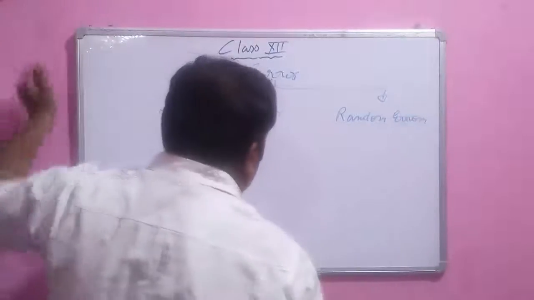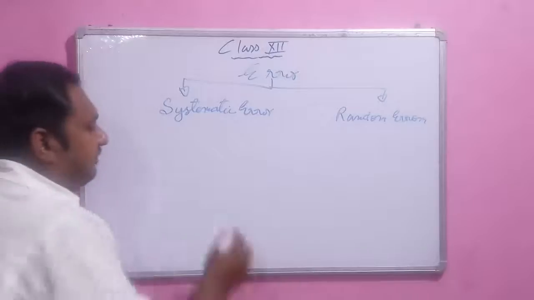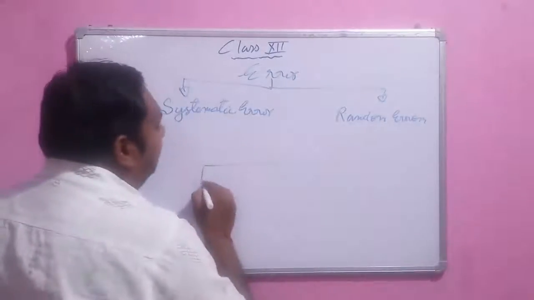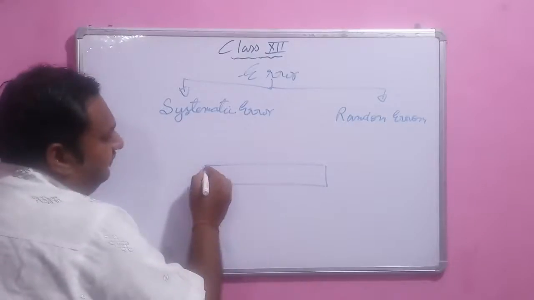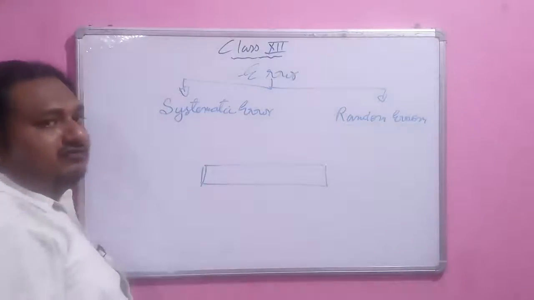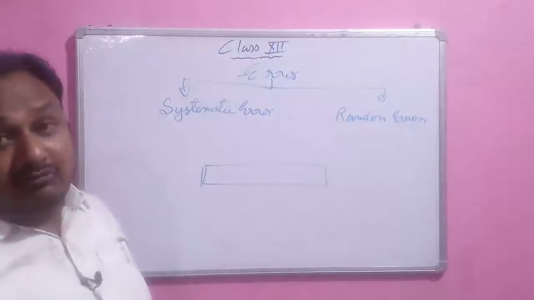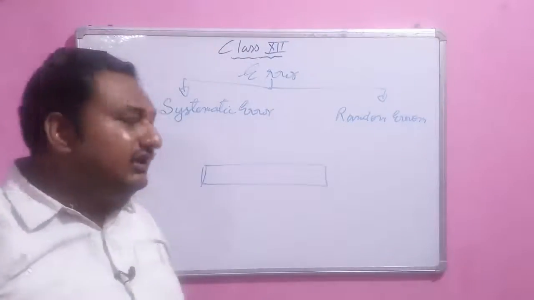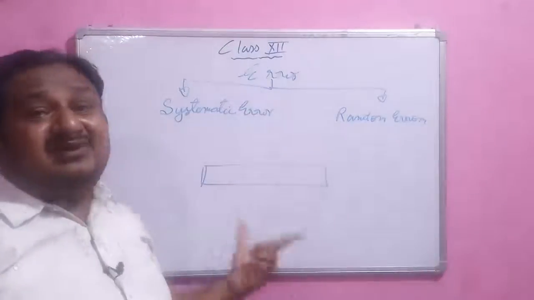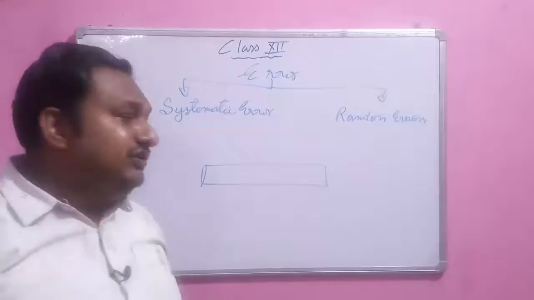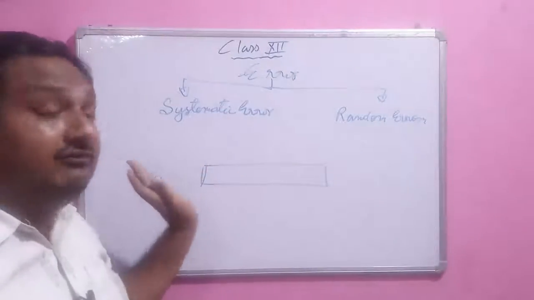Now the systematic error. Suppose you are measuring a length with your scale, and the scale at the beginning is worn out, meaning its original length is decreased by some amount. Now if you measure a length, it always gives a reading lesser than the original value. This error takes place in a particular direction, the negative direction.